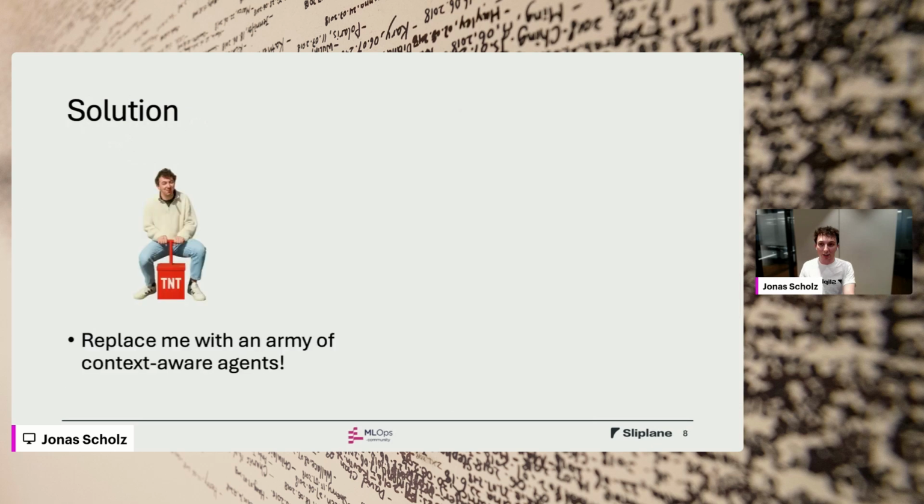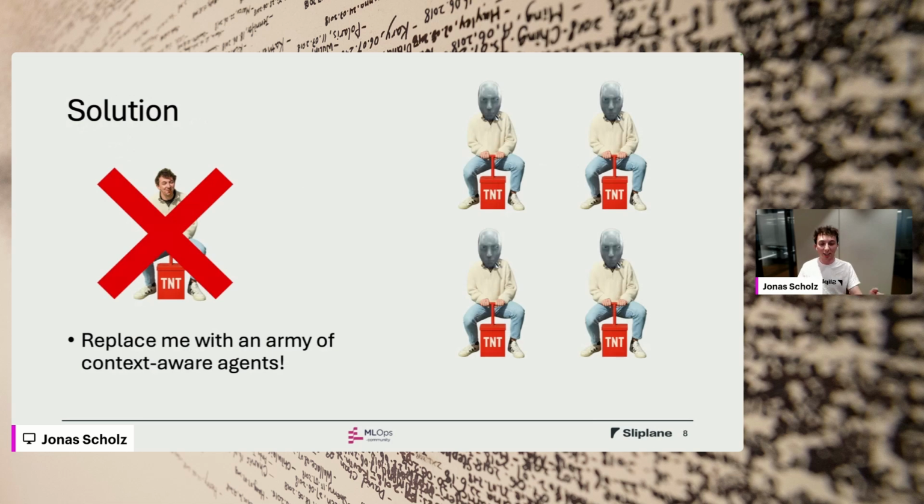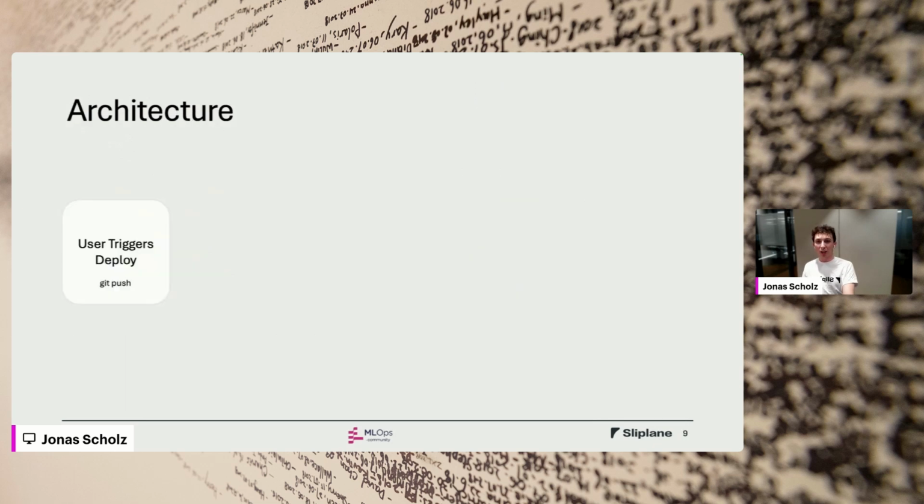So the solution was to replace me with an army of context-aware agents that are smarter than just static code detection of keywords. And because we have some interesting constraints, we came up with a very simple and also cheap architecture. So when a user triggers a deploy, that could be from a git push or from a manual click, we just let the deploy happen, because most attacks that we really want to protect against here are not super time sensitive. If a phishing website is live for 5 minutes, it's unlikely that they will have any impact. So we can do everything in the background.